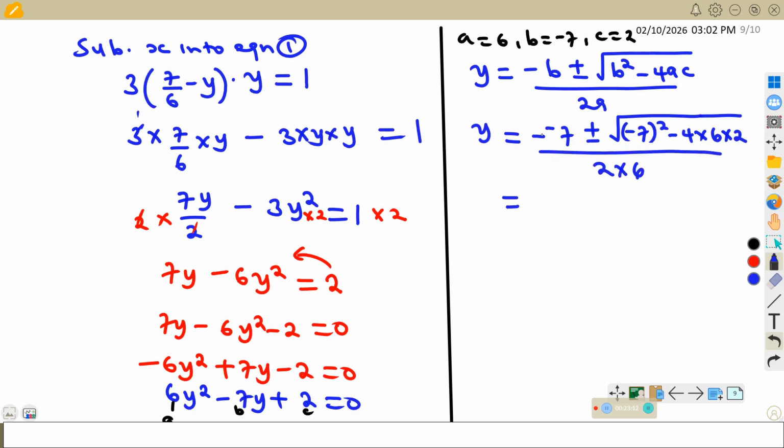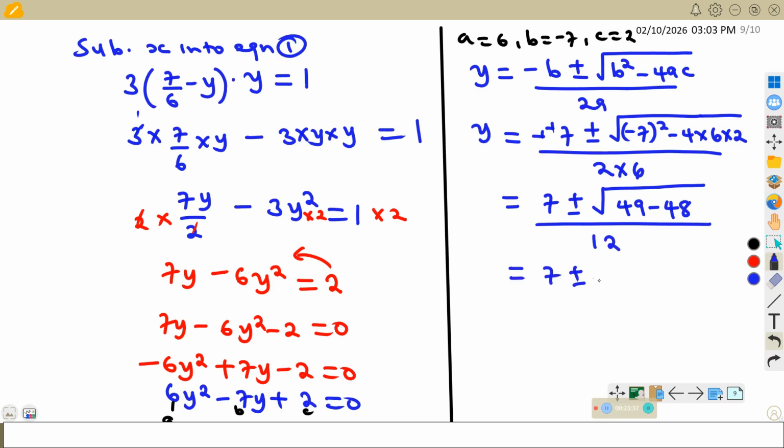So this will be the same as 7 plus or minus the square root of 49 minus 4 times 12, that is 48, divided by 12. So this will give us 7 plus or minus the square root of 1, over 12. So this is 7 plus or minus 1 divided by 12, and this is y.